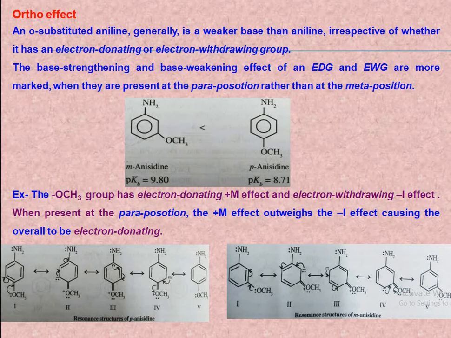But this is not found in the case of meta anisidine. These are the resonating structures for meta anisidine. So this carbon is not carrying the lone pair of electrons. So there is no electron density on this carbon that is attached to the amino group. This explains why para anisidine is more basic than meta anisidine, and also the general trend that the base strengthening effect of an electron donating group is more marked when it is present at the para position than at the meta position.